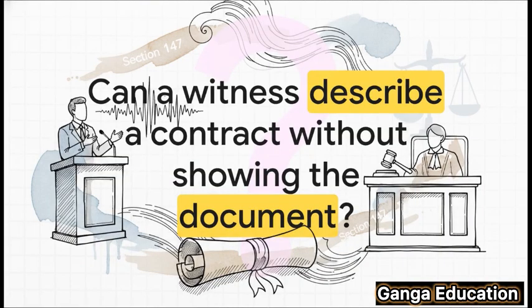So, picture this. You're in a courtroom. A witness gets up and starts describing what's in a contract, but they don't have the contract with them. Can they do that? Can they just talk about a written document without actually showing it? That single question, well, that's the heart of what Section 147 is all about. And we're going to find out the answer right now.